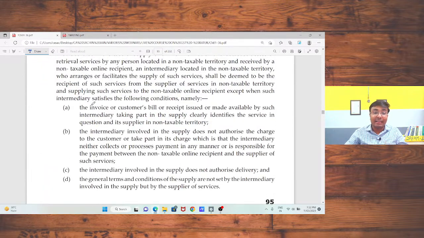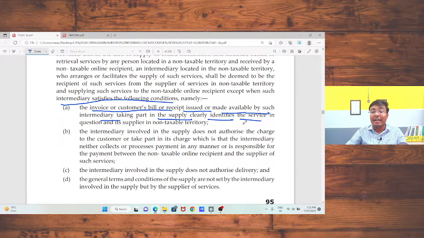The intermediary must satisfy the following conditions: the invoice, customer bills or receipt issued or made available by such intermediary taking part in the supply clearly identifies the service in question and that its supplier is in non-taxable territory, and that the supply is to be transferred to that government entity.